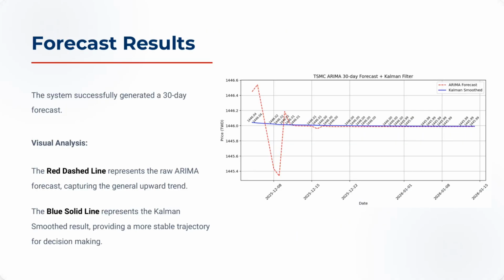Results. Here you can see our final result. The red dashed line shows the raw forecast from the ARIMA model. As you can see, it captures the general upward direction, but still contains some fluctuation. The blue solid line is our Kalman smoothed output. It successfully creates a stable trajectory, removing the noise while maintaining the accurate trend direction. This smoothed line is much more useful for identifying the true market sentiment over the next 30 days.